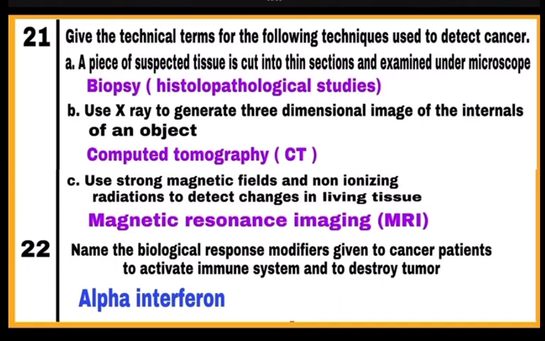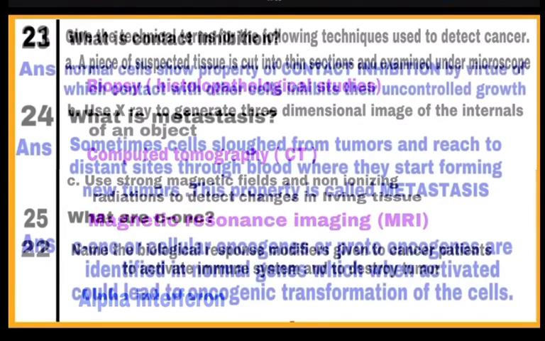This is called magnetic resonance imaging or MRI. Now come to question number 22. Name the biological response modifiers given to cancer patients to activate immune system and to destroy tumor. Alpha interferon is given to cancer patients to activate their immune system and to destroy tumor.